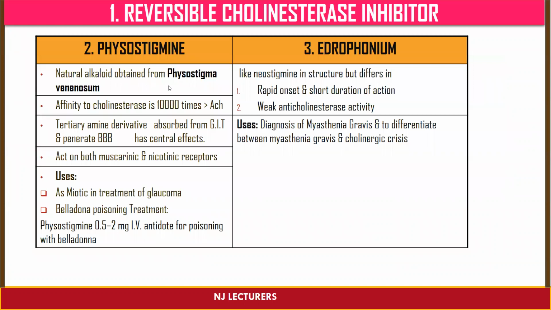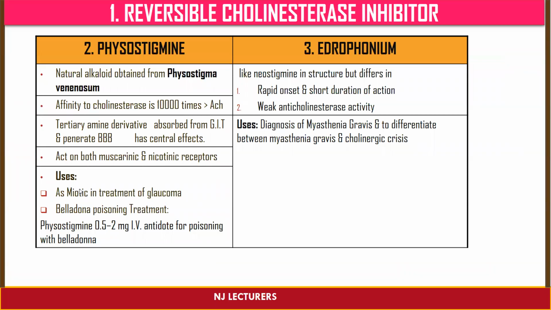So next, we will see the other drugs present under the reversible cholinesterase inhibitor category. That is physostigmine, which is the natural alkaloid obtained from Physostigma venenosum. Its affinity to cholinesterase is 10,000 times greater when compared with acetylcholine. It is a tertiary amine derivative. It is absorbed from the GIT and it can penetrate the blood-brain barrier, and thus physostigmine has central effect. And physostigmine is going to act on both muscarinic and nicotinic receptors.